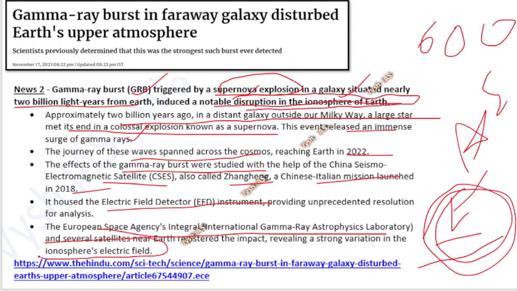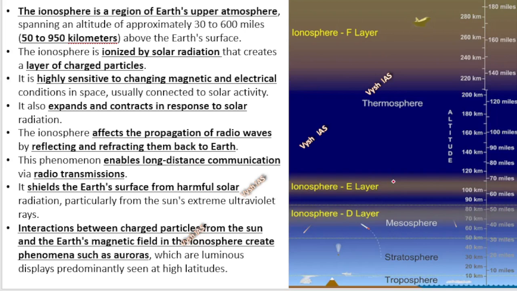This is why I showed you the layers of the atmosphere in the starting. Okay, after the mesosphere, we have the ionosphere. After that, we have the thermosphere. And somewhere there we'll have a magnetosphere also, which I will show you in a while. So don't worry, I will show you again. Okay, if you forgot also, I will show you one more time. Without studying, you will not end this video. Okay, I will make sure that you study this. So this GRB happened. Usually it doesn't affect us, but this time the ionosphere has been affected. So let's see the atmosphere one more time.